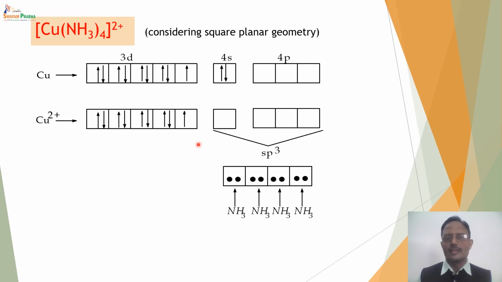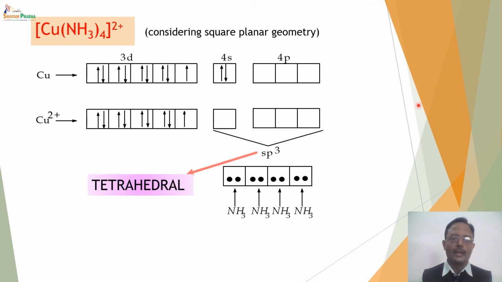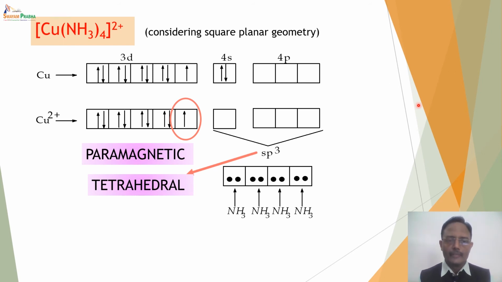It's quite obvious that you can have an unpaired electron in the inner orbitals. Now if it undergoes hybridization, since there is no availability of a vacant orbital over here, it cannot undergo dsp2 hybridization and it will undergo sp3 hybridization. But if it undergoes sp3 hybridization, the expected geometry is tetrahedral. But it is observed that the actual geometry is not tetrahedral even if the complex is paramagnetic in nature. Since it is paramagnetic, there is going to be one unpaired electron. But the geometry is not tetrahedral, it is a square planar complex.